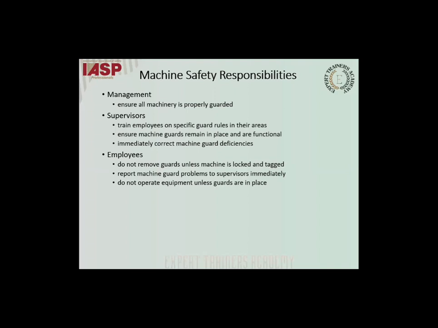What are the employee responsibilities in regards to machine safety? Do not remove the guards unless the machine is locked and tagged out. Any deficiency, defect, or fault that you identify, immediately report to the supervisor. Do not operate equipment unless guards are in place. And do not operate the equipment if you are under the influence of drugs and alcohol. That's an unsafe practice. So these are the responsibilities of the employees.